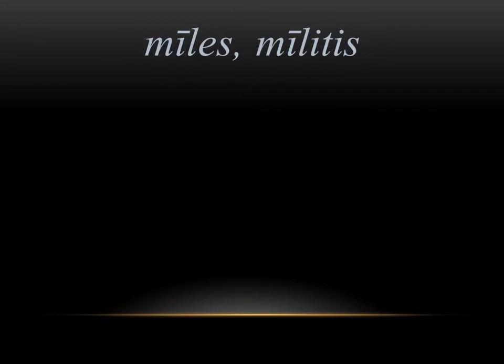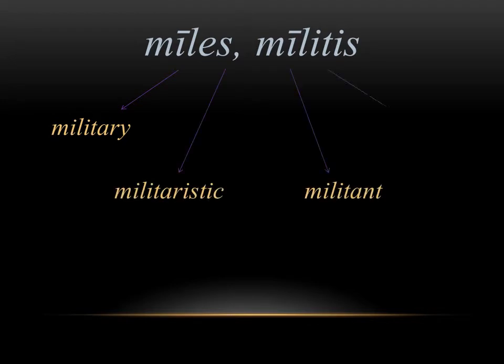The next word we're going to look at is miles, which means soldier. And if we think of some words that come from this in English, you're going to see some pretty obvious derivatives. Words like military, militaristic, militia, they all have to do with soldiers. Another word that comes from this in English is mile.